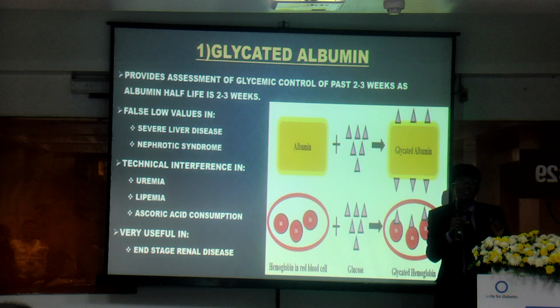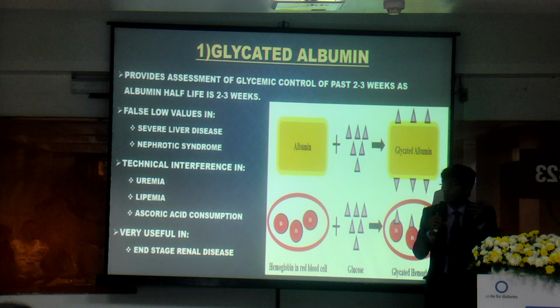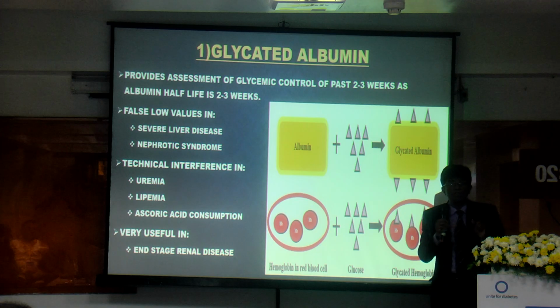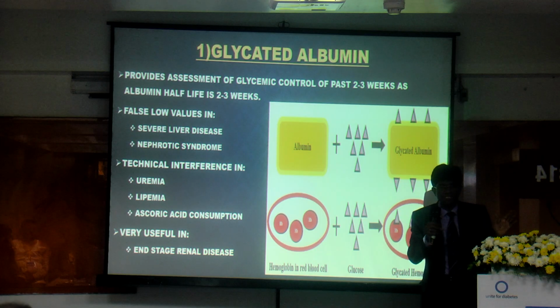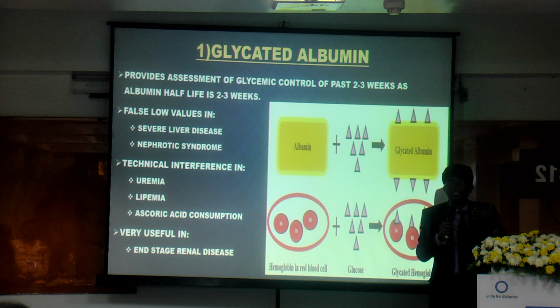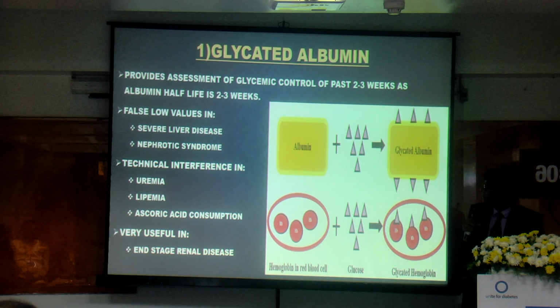When you find there is false lowering or false increase of hemoglobin-based values, at that time you can use it. It's very, very useful in many conditions, but wherever albumin itself is excreted, as in nephrotic syndrome, it may not be useful. Similarly, where albumin production is low, as in chronic liver disease, it may not be useful. These are the two conditions you have to be mindful of.